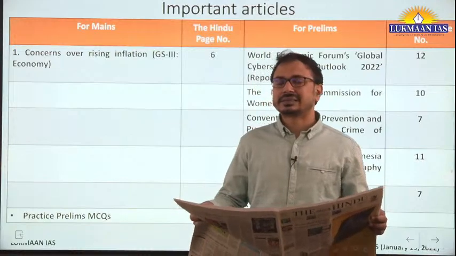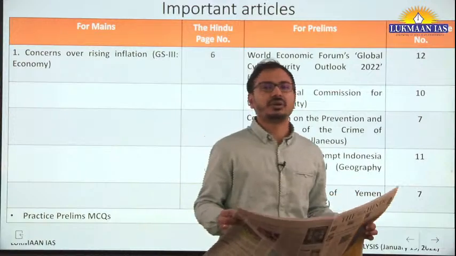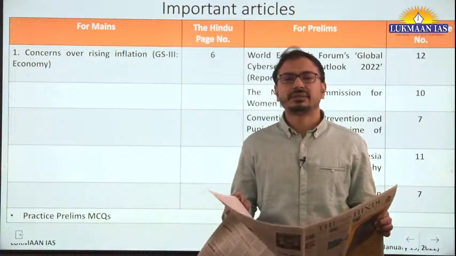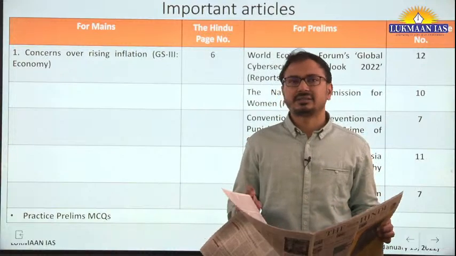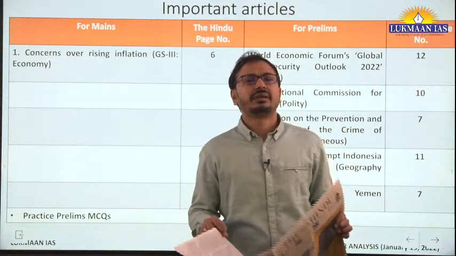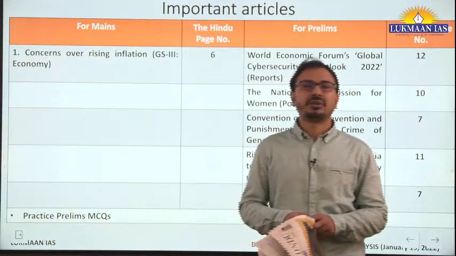Now the article discusses the rebels and the kind of conflict that is going on in Yemen. Also there is one explained article on the text and context page about these Houthis and who they are. But that is not relevant to our examination, GS paper at least, or prelims.